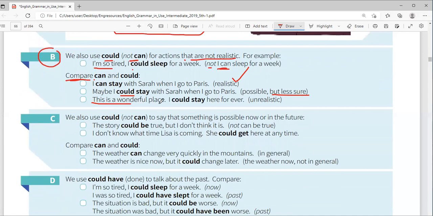This is a wonderful place. I could stay here forever. It's not realistic, is it? It's not realistic. The thing is only to show that the place is really nice, but it's not that you can really stay there forever. So the use of could is just to show that it's a very nice place, but it's not really forever.